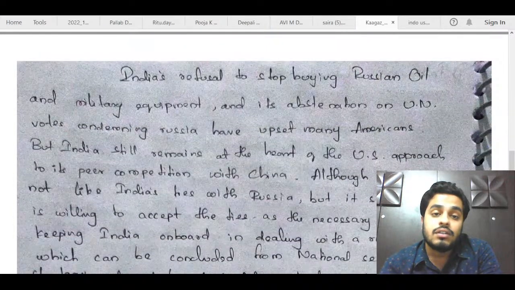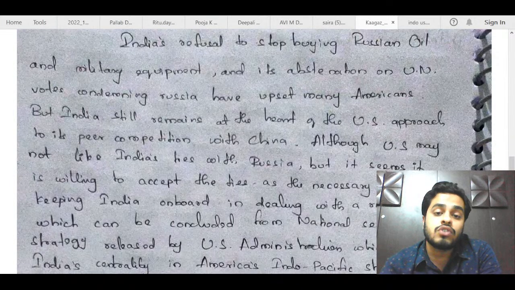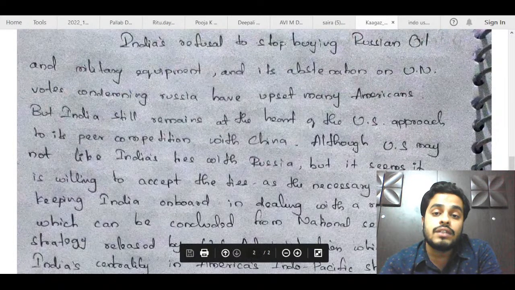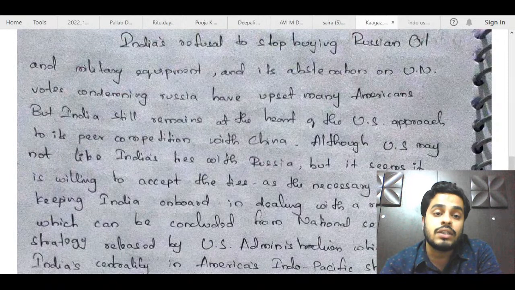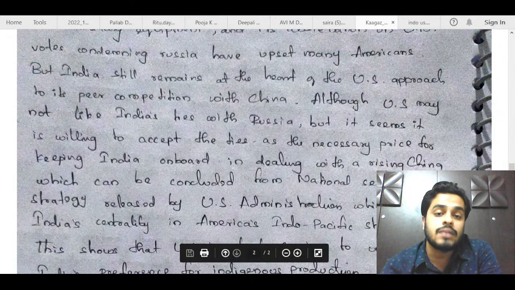After that, you have gone on to mention India's refusal to stop buying Russian military equipment and its abstention on UN. Okay, again, this part could also have been written in point-wise format. All of this could have been mentioned in one point: the sanctions regime of US, the US-Ukraine-Russia war, and the divergence of worldview between both the countries. That would have made the presentation of this answer good, because at present it seems like an essay.